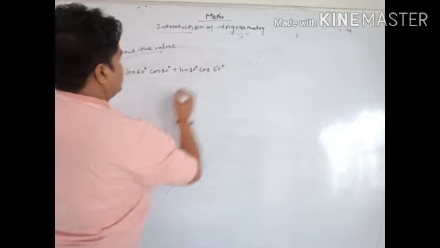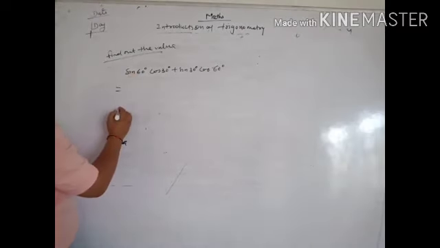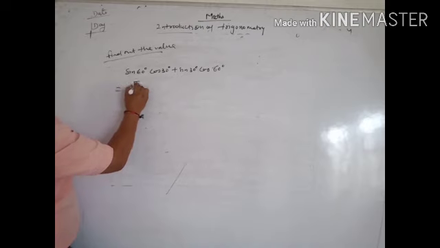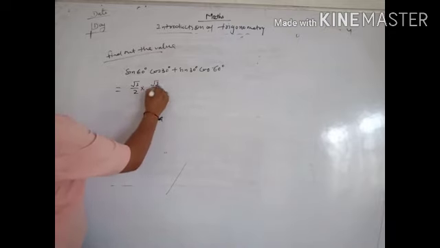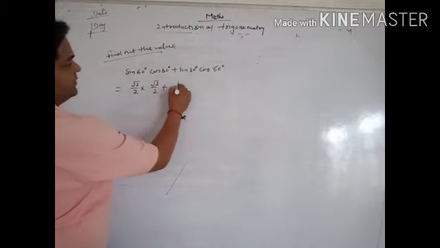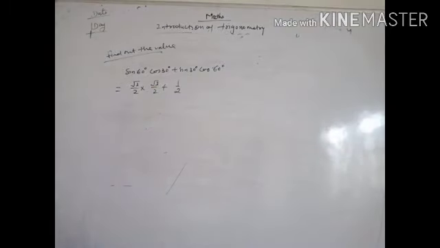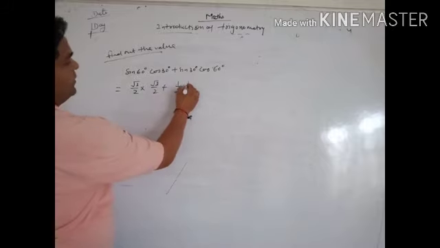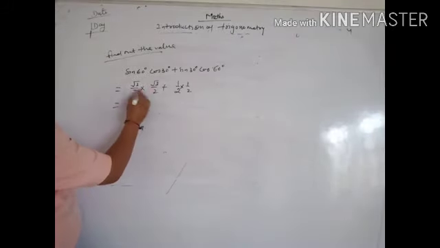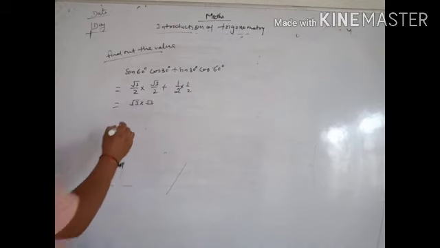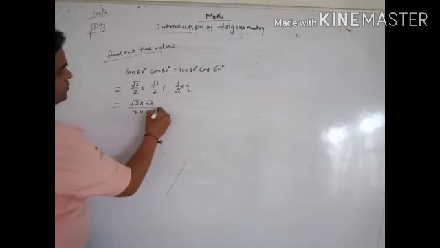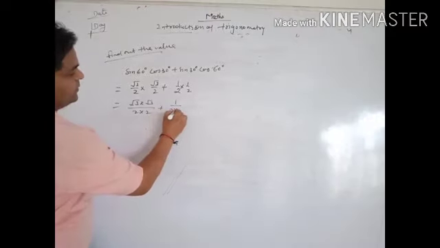So in previous table we have already learned sin 60 degree equal to root 3 by 2, cos 30 degree equal to root 3 by 2, plus sin 30 degree 1 by 2, and cos 60 degree also 1 by 2. Then root 3 multiply root 3, and here 2 multiply 2, plus 1 by 2 multiply 2.